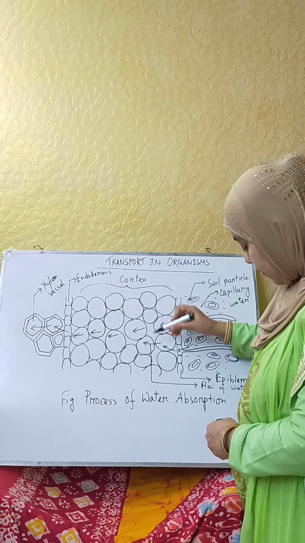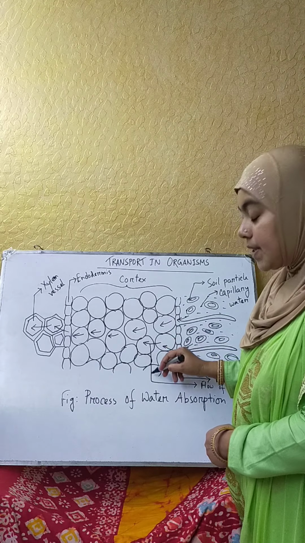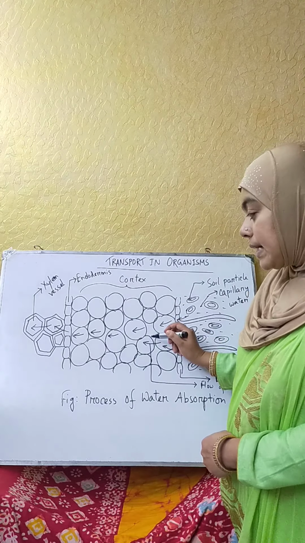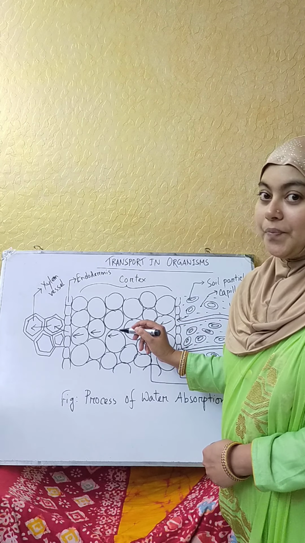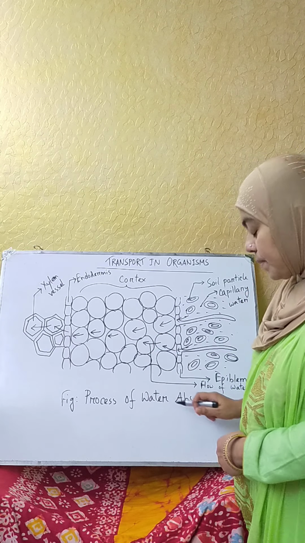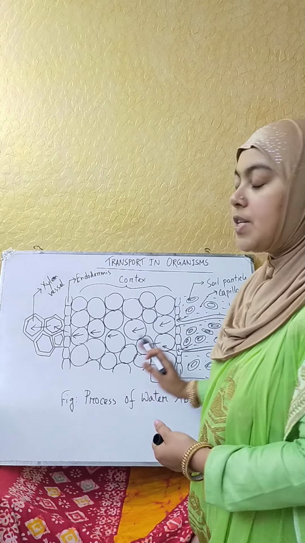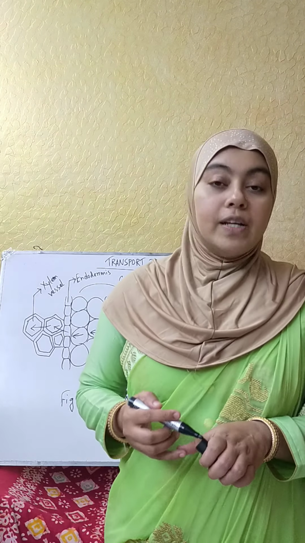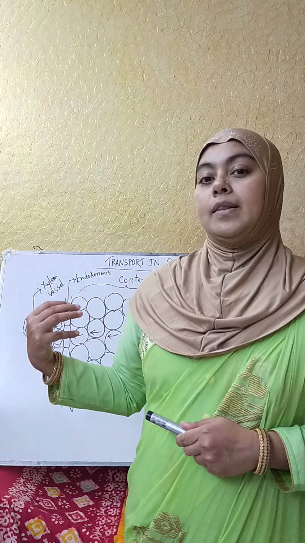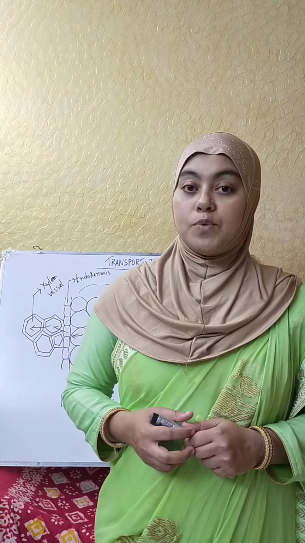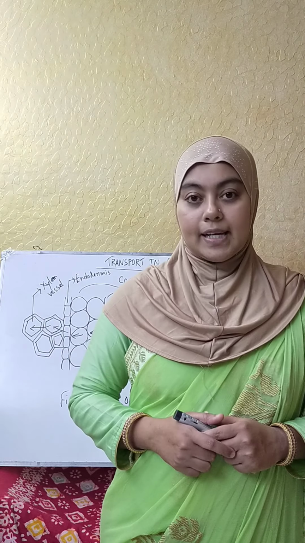This is the flow of water. Here you are going to write minerals dissolved in water, and process of mineral salt absorption. That's it. All other description you can give similar to the description of the water absorption process given in the previous lecture.